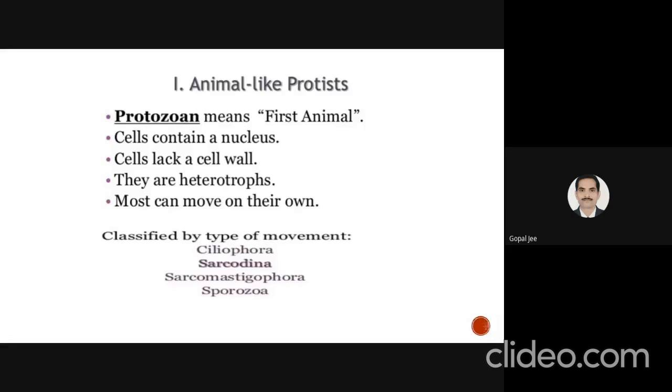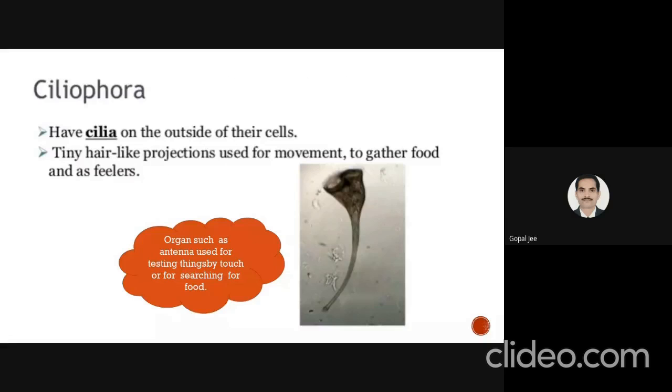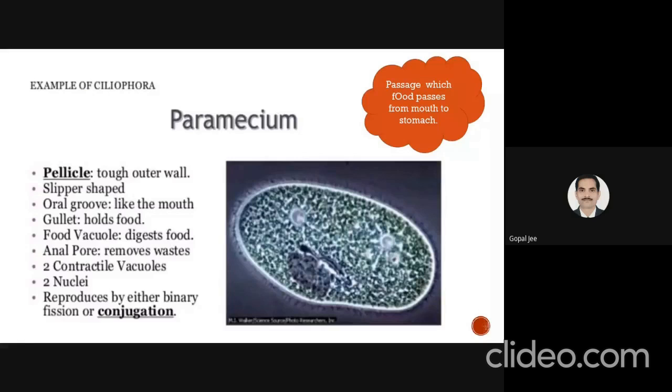The animal-like protists are further classified by their movement, like the Ciliophora, Sarcodina, Sarcomastigophora, and Sporozoa. Ciliophora contain cilia on the outside of the cell, tiny hair-like projections they use for movement, also for gathering food and as feelers. A feeler is an organ such as an antenna, used for tasting things by touch or searching for food. This is the example of the Ciliophora, that is the paramecium.